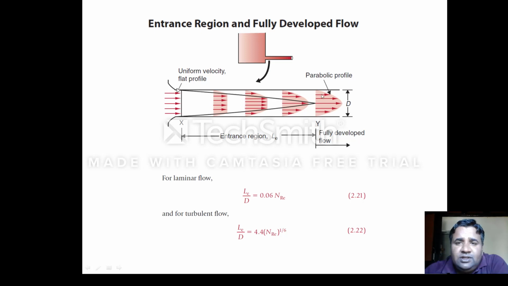Those in the periphery show very little or negligible movement, and the velocity of the particles away from the center is continuously decreasing. This is a velocity gradient, means it is maximum in the center, and as you move away from the center it will decrease. So that's all about the entrance region and fully developed flow.